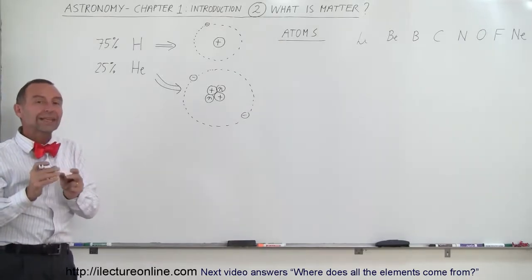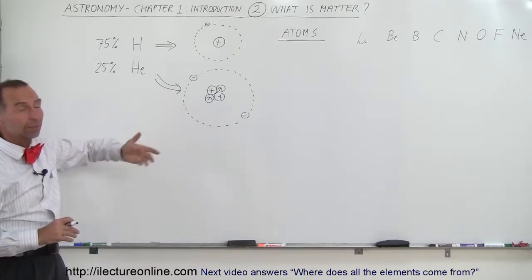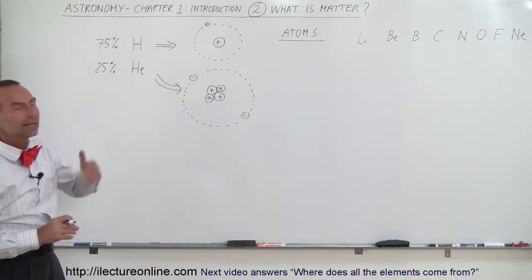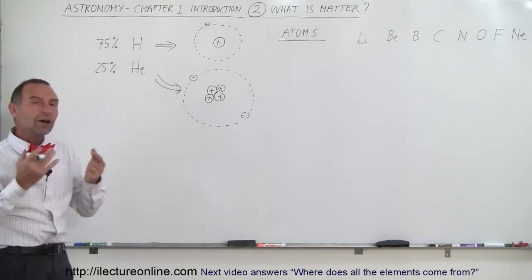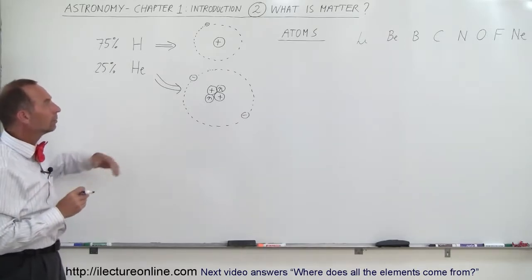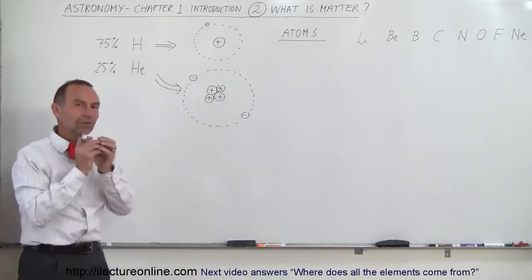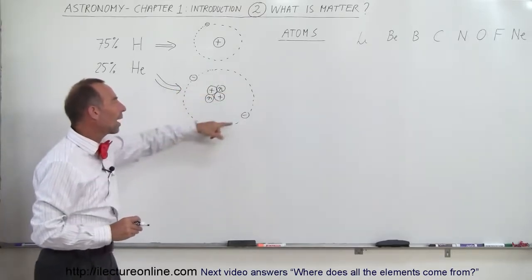The other 1% is everything else on the periodic table, such as lithium, beryllium, boron, carbon, nitrogen, oxygen, fluorine, and neon, and so forth. If you open up a periodic table, there are over 100 elements on that periodic table, all made up of nuclei, something that makes up the nucleus of each atom, and the electrons which go around the nucleus.